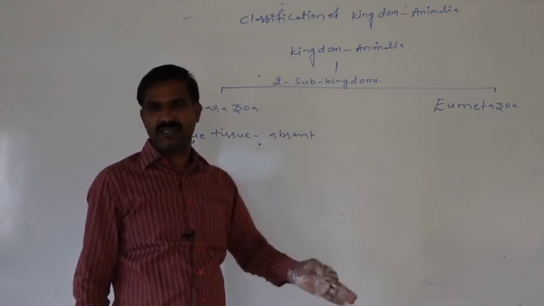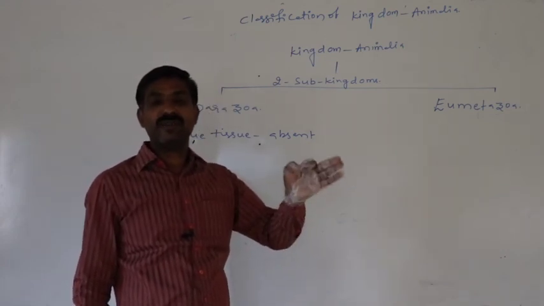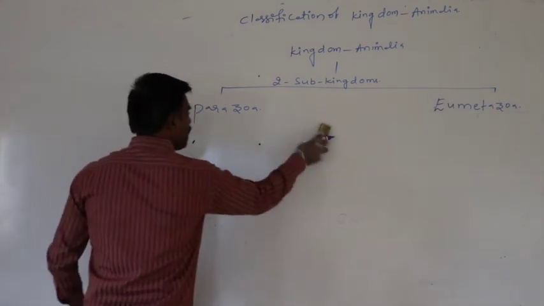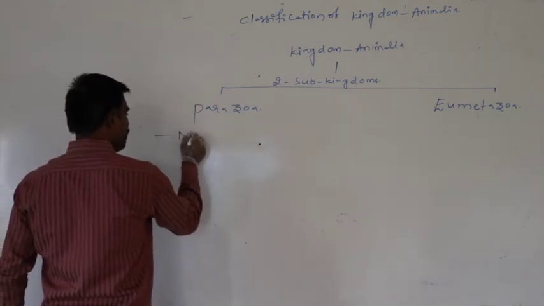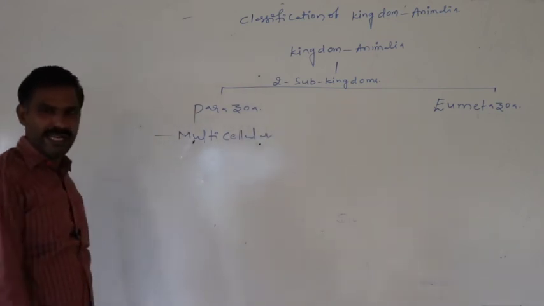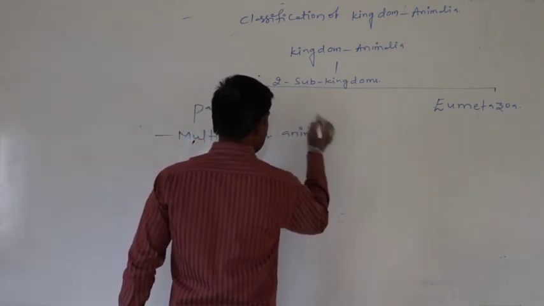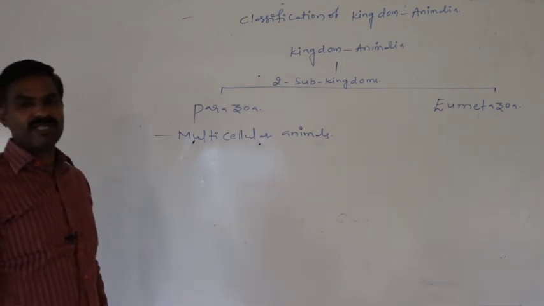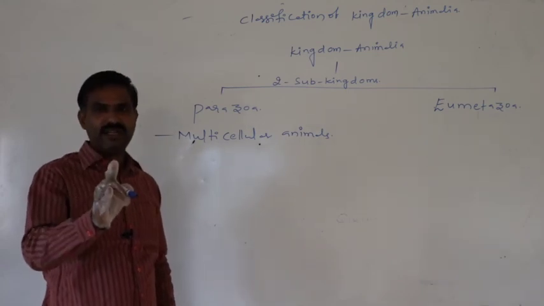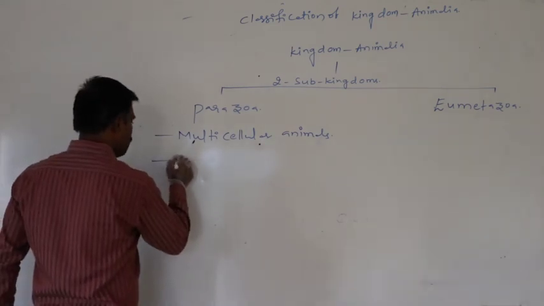Multicellular nature appears, but those cells are not aggregated to form tissue. Parazoa animals are multicellular animals. In their body many kinds of cells are present, but they are not aggregated to form the original tissue.